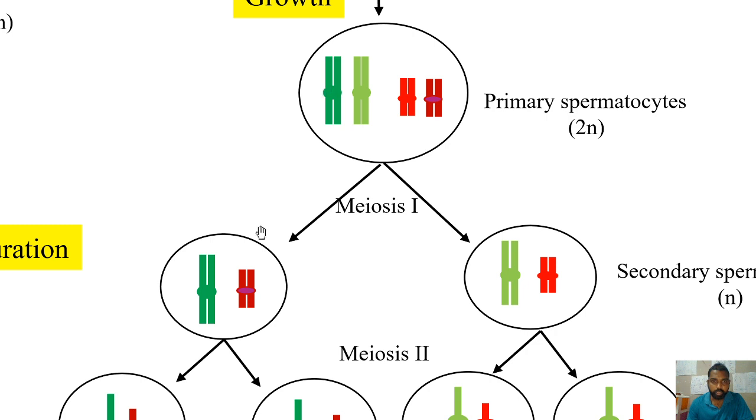Another possibility can be like this. That is, the dark green and the red. This particular red can be there in this. Therefore, this one may pair with another one. So depending on how these chromosomes are arranged, actually during metaphase 1, this difference will come, but basically whichever it is, the chromosome number is reduced to half.